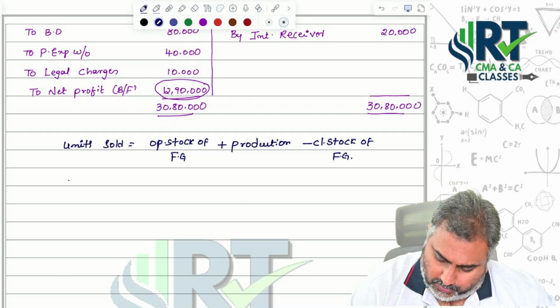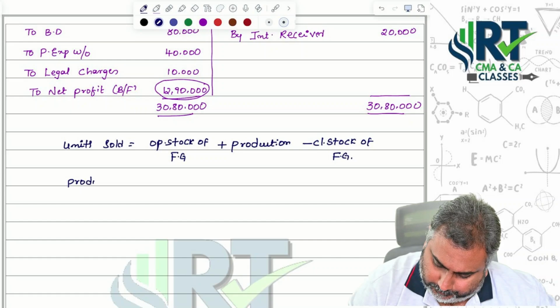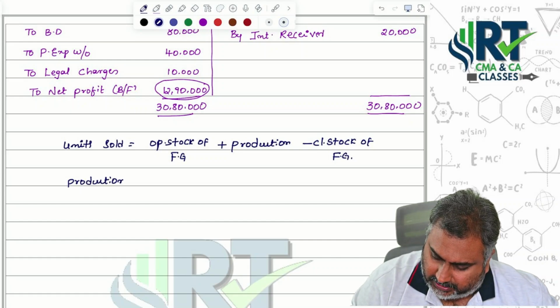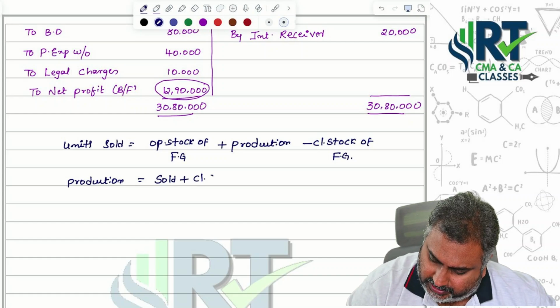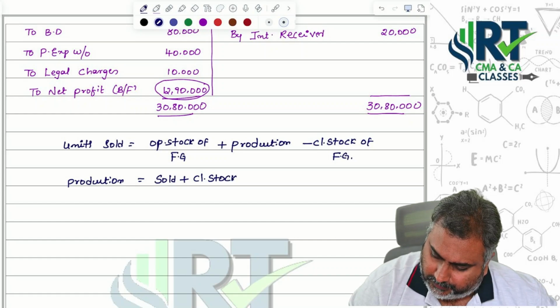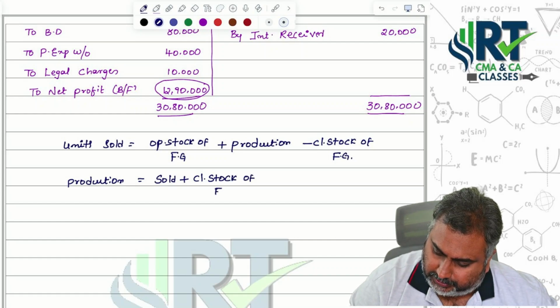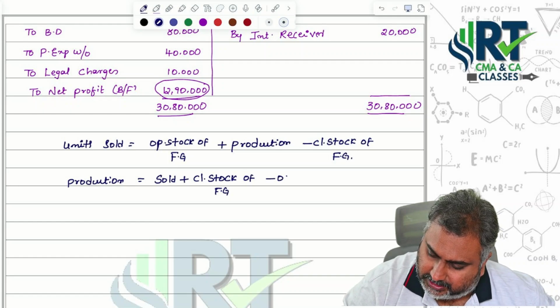So now if you want production, then what to do? Production equals sold units plus closing stock of finished goods minus opening stock of finished goods.